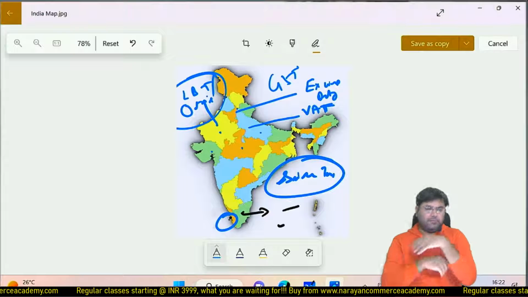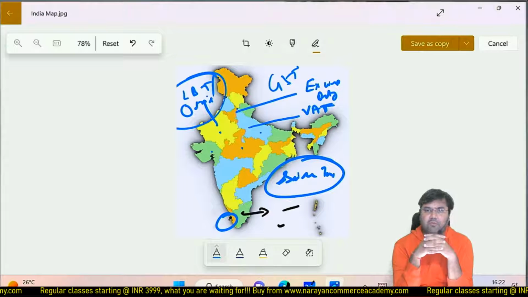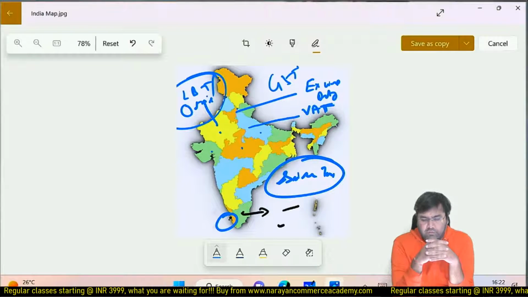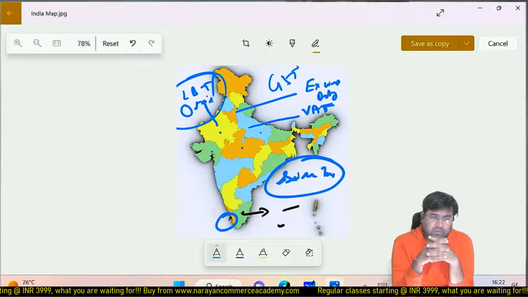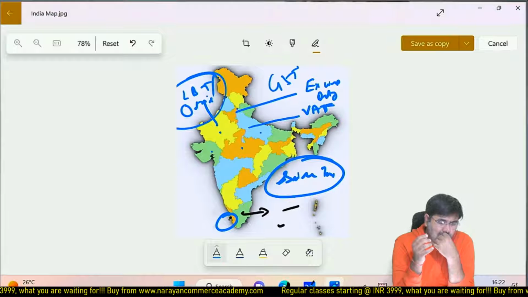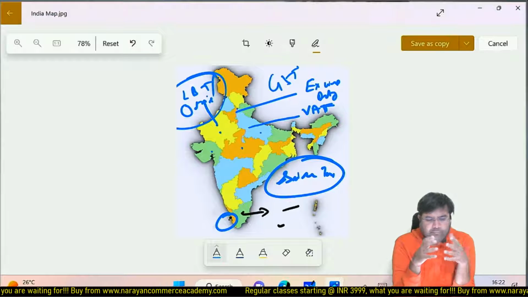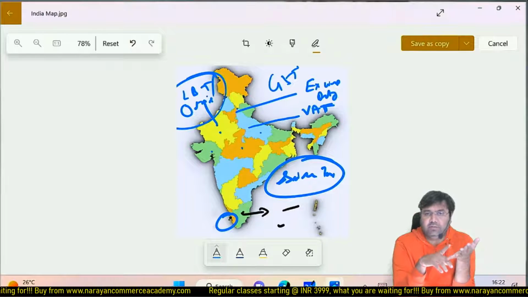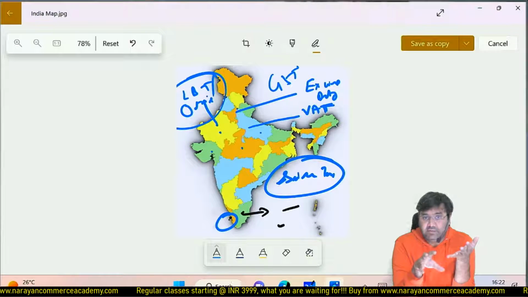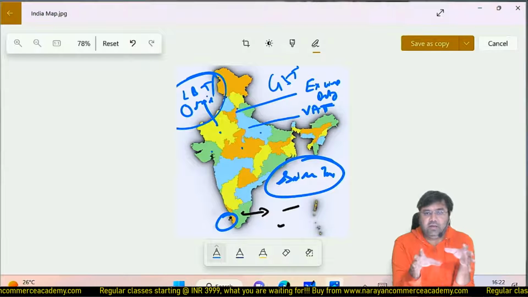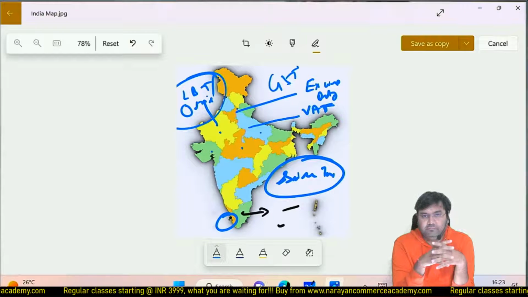So basically, suppose I have 100 crore, I would like to set up a manufacturing facility. Normally, a businessman or company sees the resources, infrastructure, where is the market. Okay, so these are the criteria to set up a manufacturing facility.